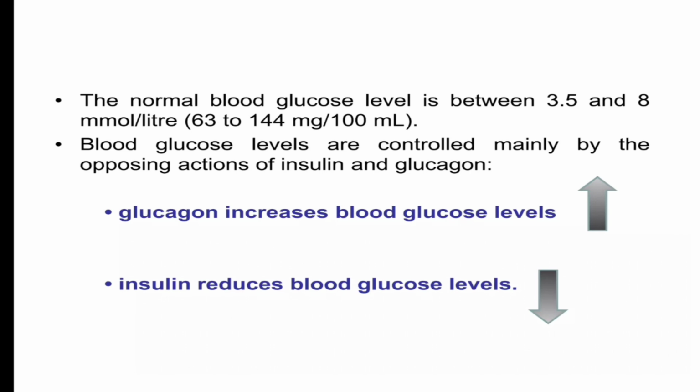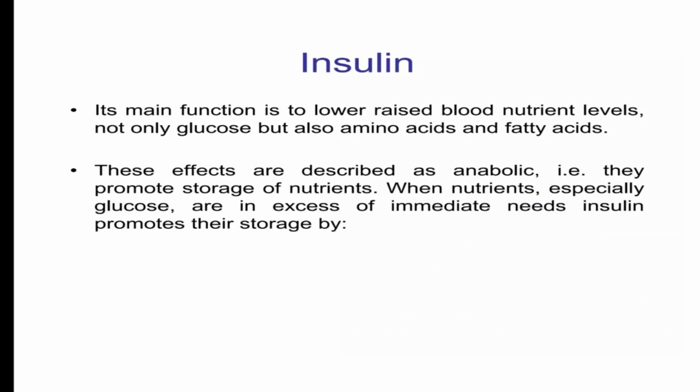The normal blood glucose level is between 3.5 and 8 mmol per liter, 63 to 144 mg per 100 ml. Blood glucose levels are controlled mainly by the opposing actions of insulin and glucagon. Glucagon increases blood glucose level, insulin reduces blood glucose level.